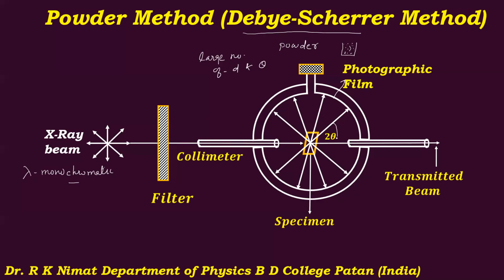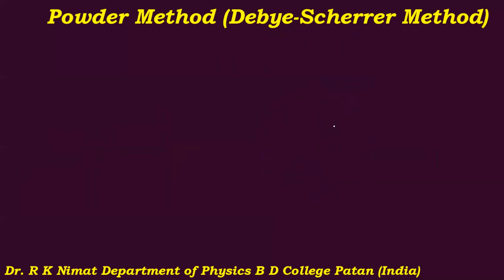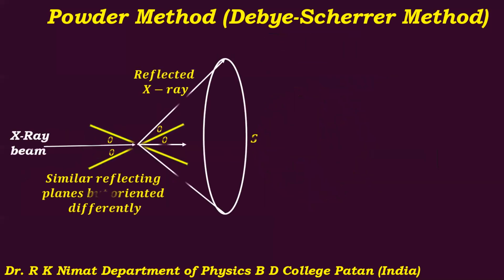How this angle is 2 theta, we'll discuss. You will observe these X-rays which are reflected will emerge out in the form of a cone, since a large number of theta and d values are available. The X-rays which are emitted will emerge out in the form of this cone.